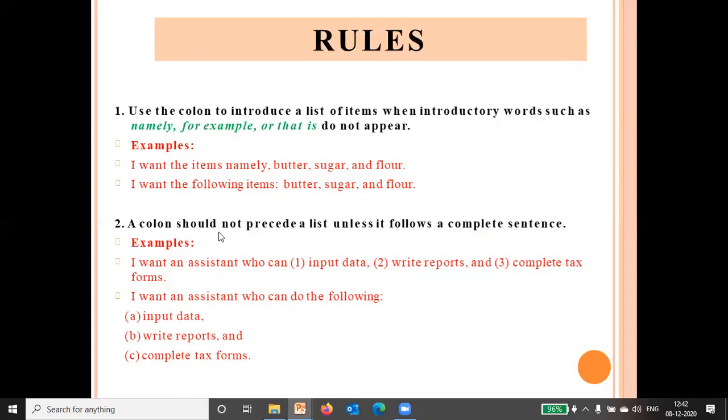Now, a colon should not precede a list unless it follows a complete sentence. If I want to use it here, I can use it this way. I want an assistant who can do the following. What things can he do? Input data, write reports, complete text forms. So I can use it this way also.